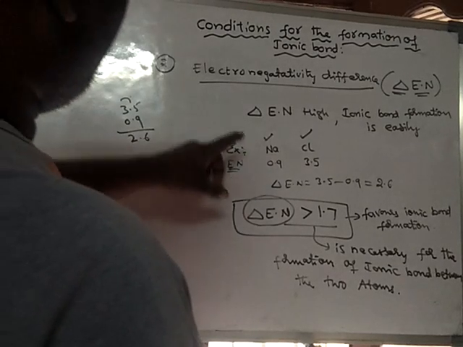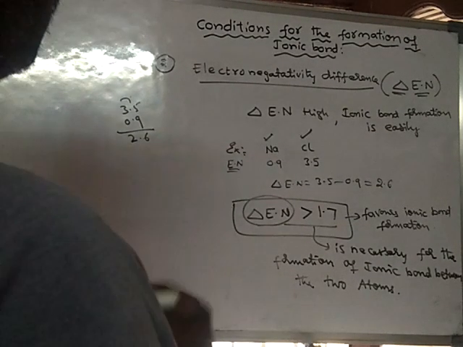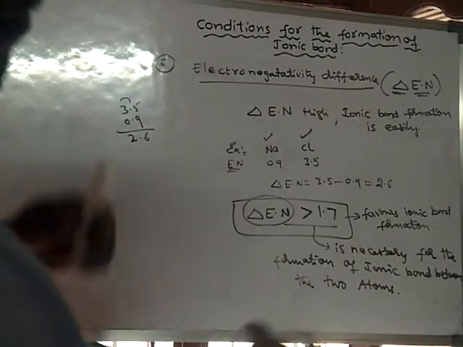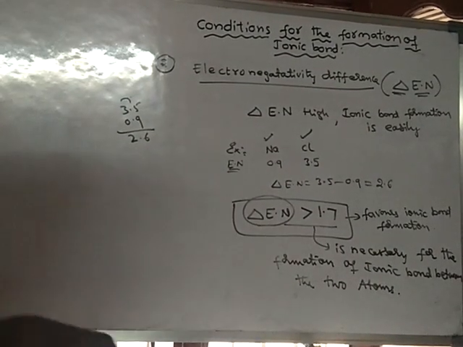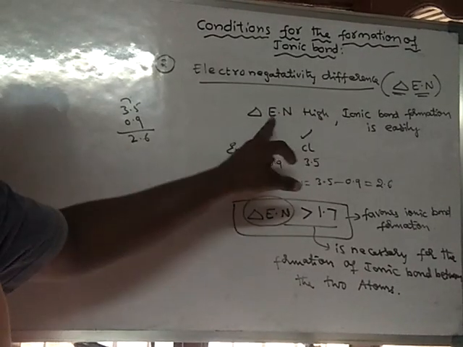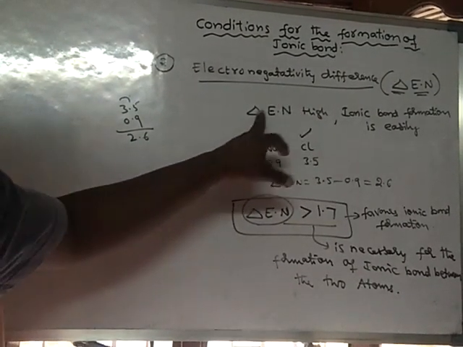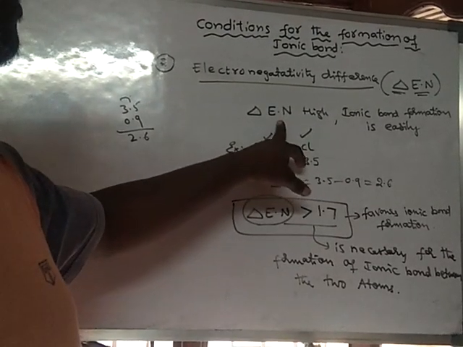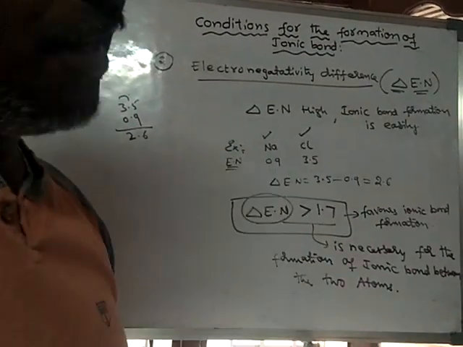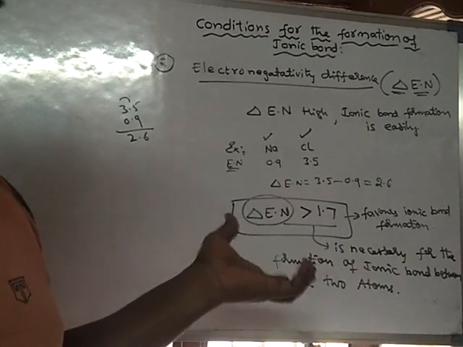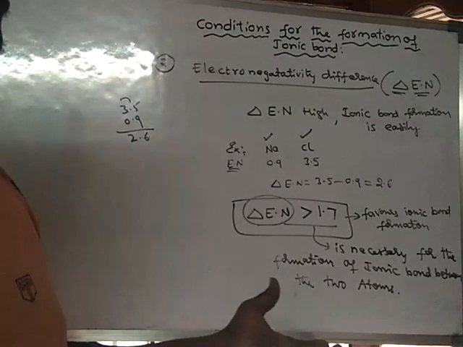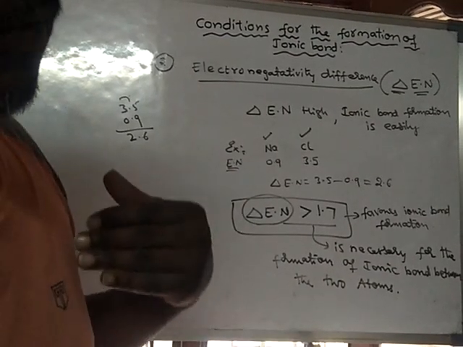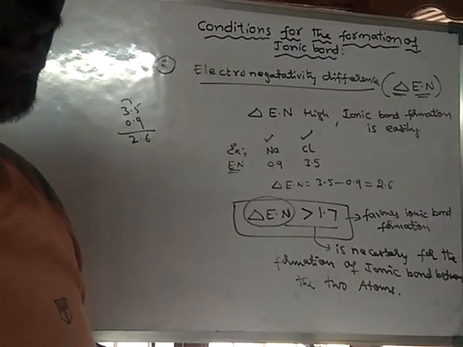So if the electronegativity difference is very high, then formation of an ionic bond will be very easy. The magnitude of the electronegativity difference gives the ease of formation of the ionic bond. If the value is high, the formation will be easier.